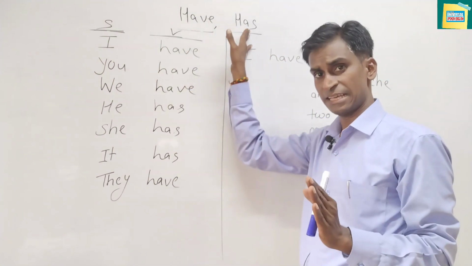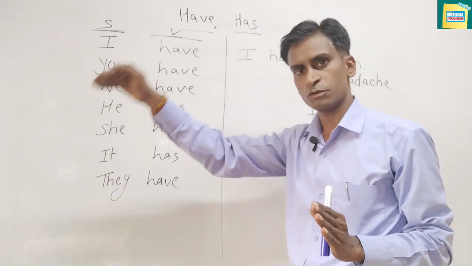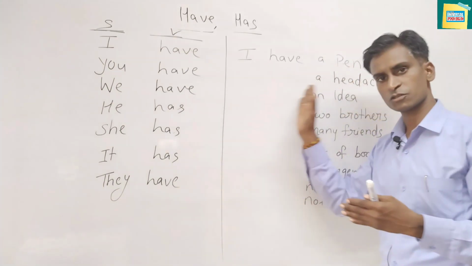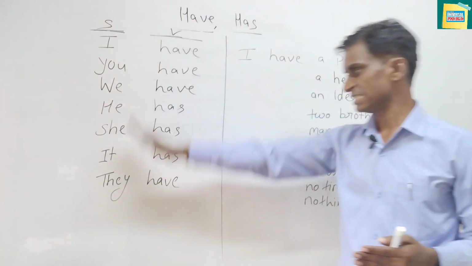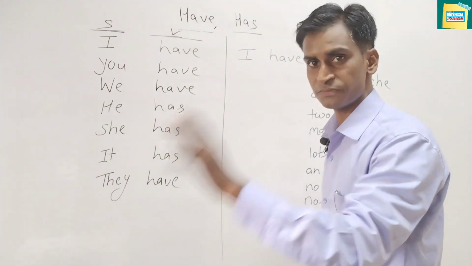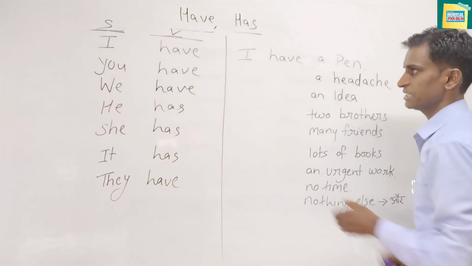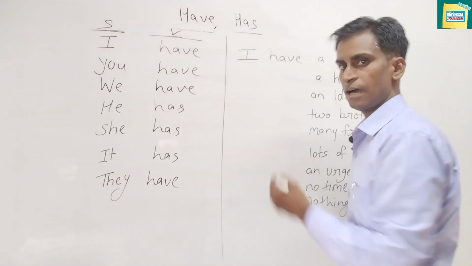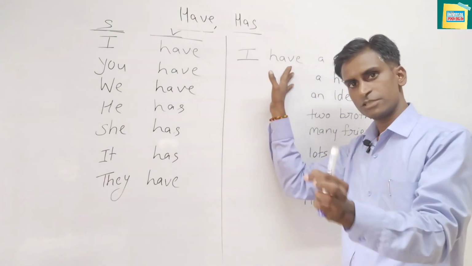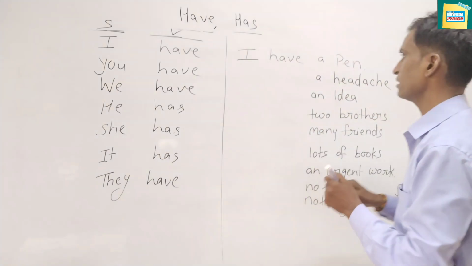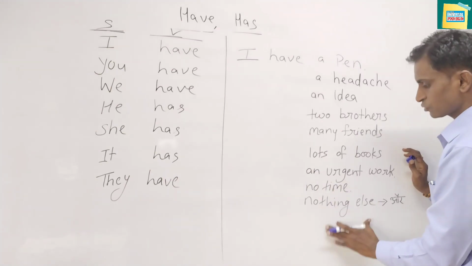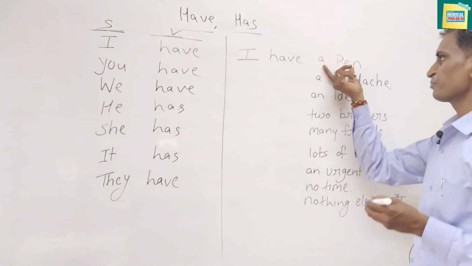Where to put have and has, I have already made a video, and you can watch that video by going to the description box. Click the link and you can watch that video. Today here we are going to make lots of sentences with these different pronouns. I have told you that it is very easy. Just put a subject. Here the subject is I, and with I, just put have. The verb have should be here, and after have you can put so many things, nouns or pronouns, or anything you would like to put here, and you can make a sentence.